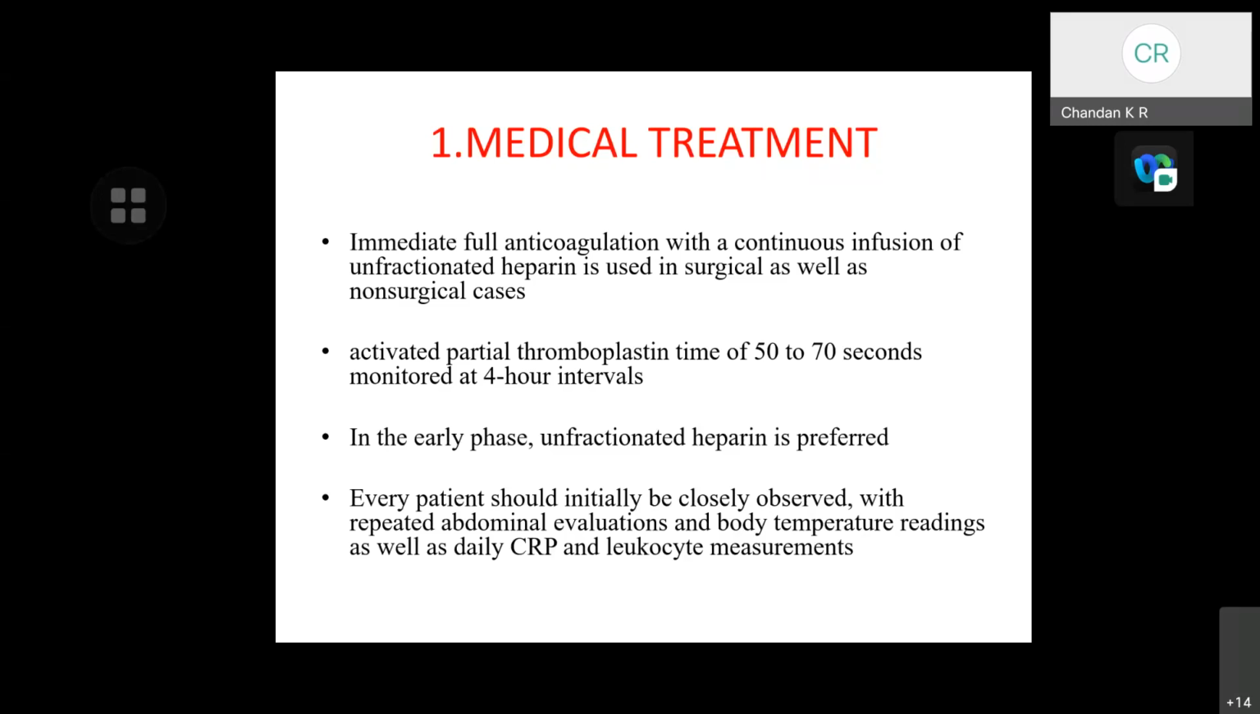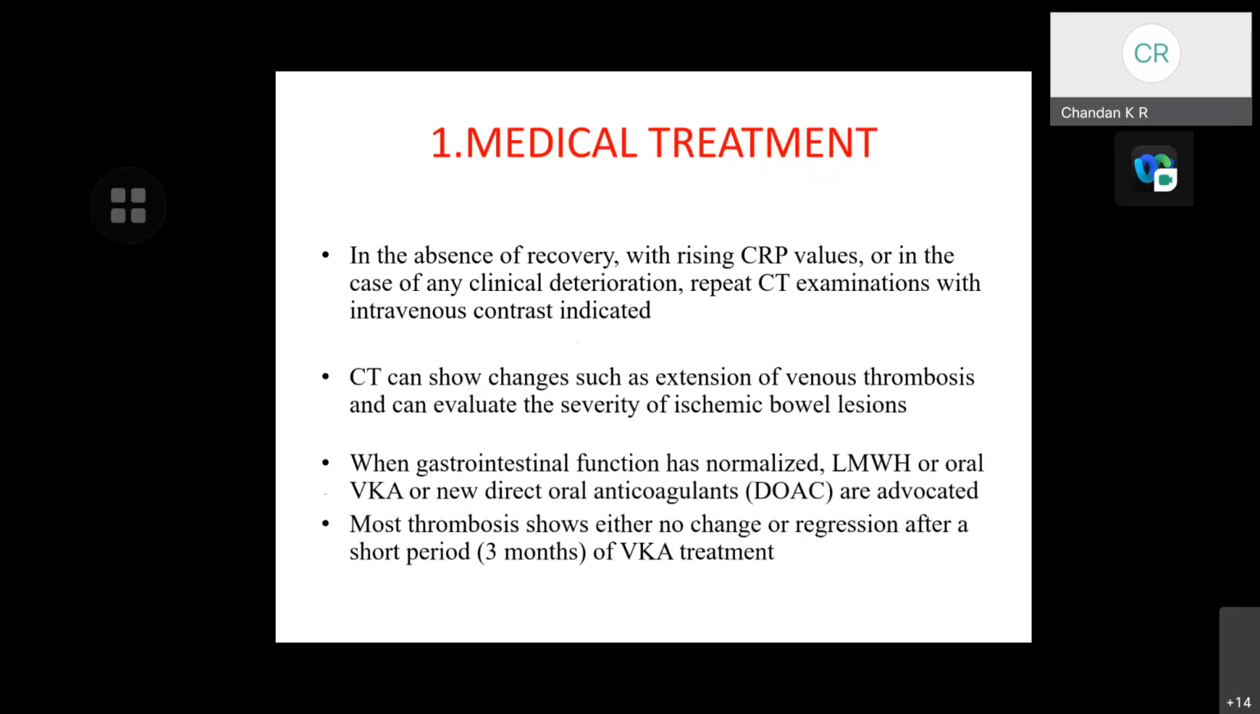Every patient should initially be closely observed with repeated abdominal evaluations and body temperature readings, as well as daily CRP and leukocyte measurements. In the absence of recovery with rising CRP values, or in the case of any clinical deterioration, repeat CT examination with intravenous contrast is indicated. CT scan shows changes such as extension of venous thrombosis and can evaluate the severity of ischemic bowel lesions.